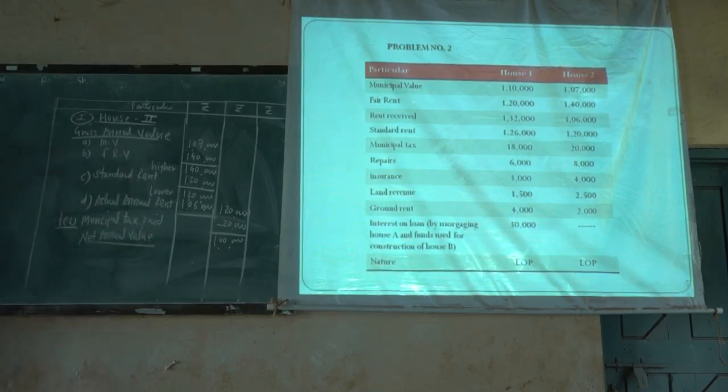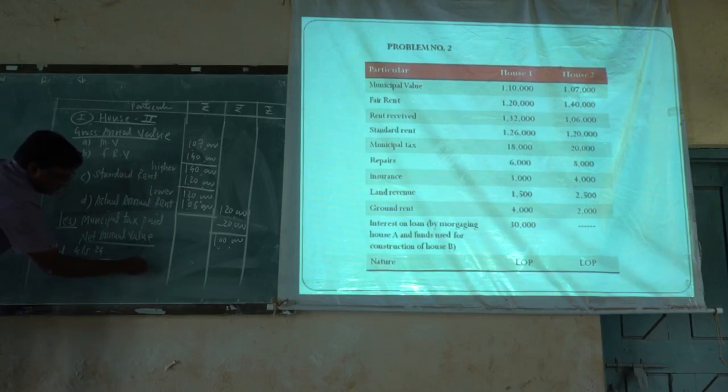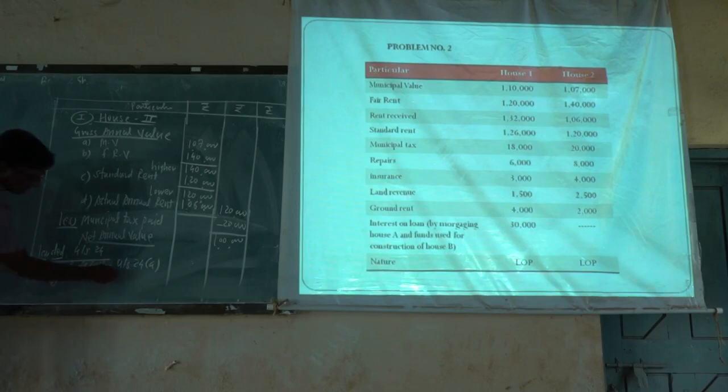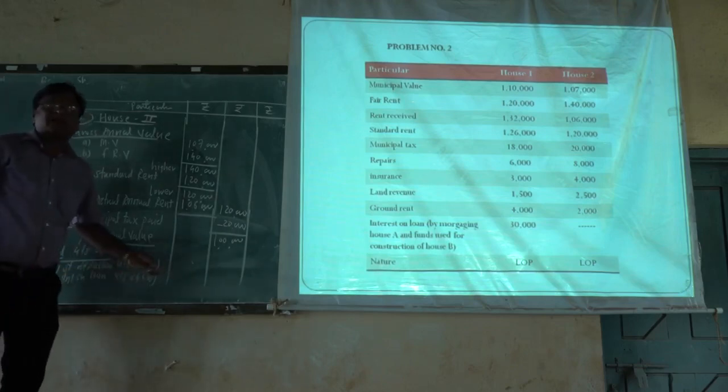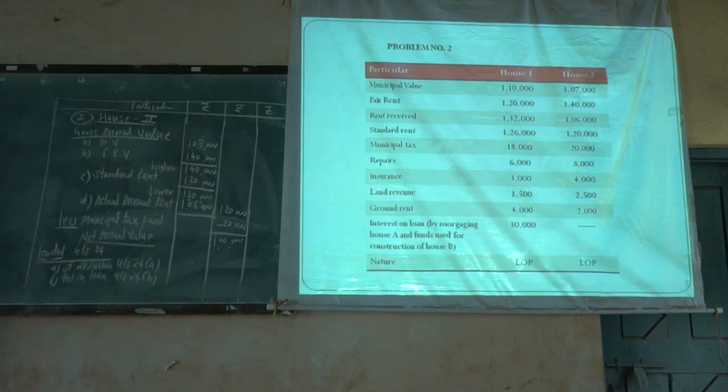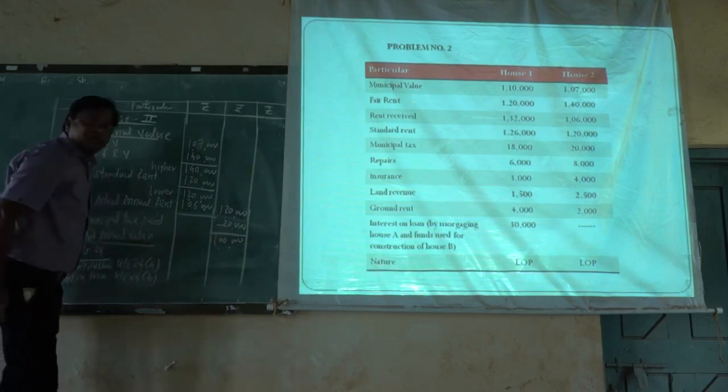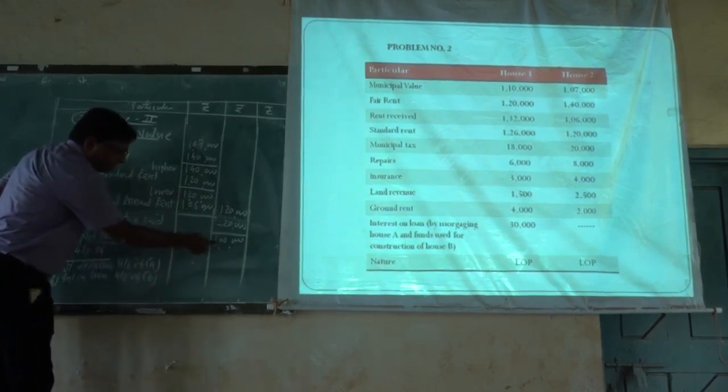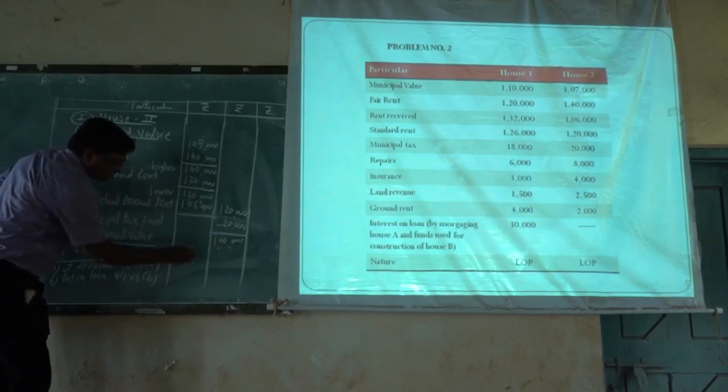From this net annual value, we have to deduct the deductions available under section 24. Two deductions are there. One is the standard deduction under section 24A, and the second is the interest on loan deduction under section 24B. The standard deduction is 30% of net annual value. The net annual value is 1 lakh rupees, and 30% of 1 lakh is 30,000.